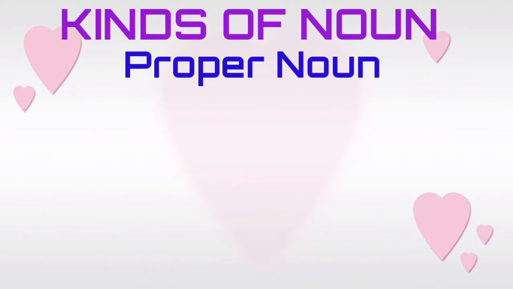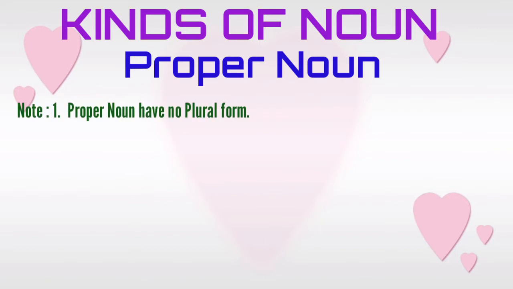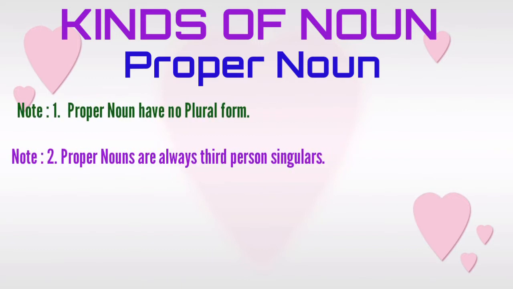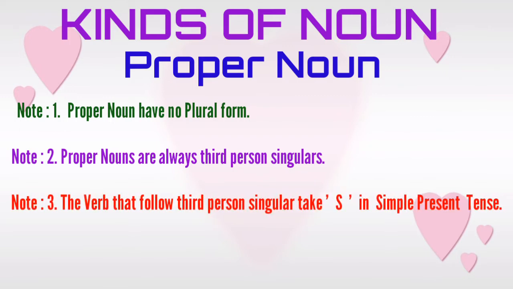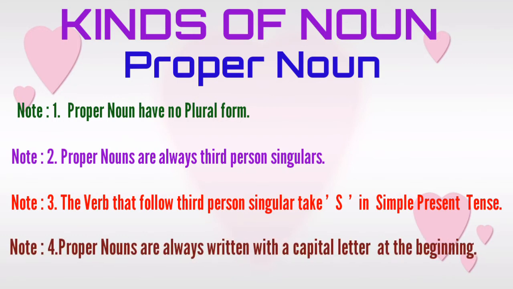Points to remember: Note 1. Proper nouns have no plural form. Note 2. Proper nouns are always third person singulars. Note 3. The verb that follows third person singular takes s in simple present tense. Note 4. Proper nouns are always written with a capital letter at the beginning.